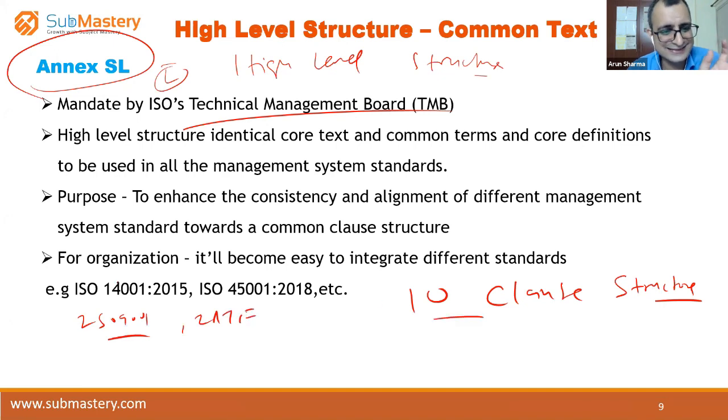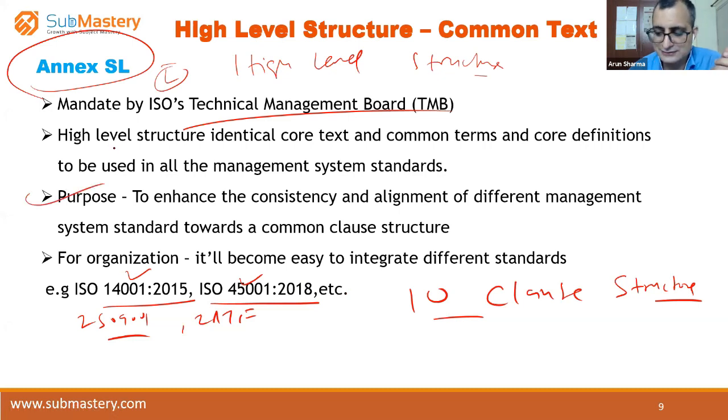This 10 clause structure is there in 14001, which is basically an environment management system standard. It is there in ISO 45001, which is basically a safety management system. We say OHSAS, Occupational Health and Safety Assessment Series. Now it is called ISO 45001. So it's common. What is the advantage?